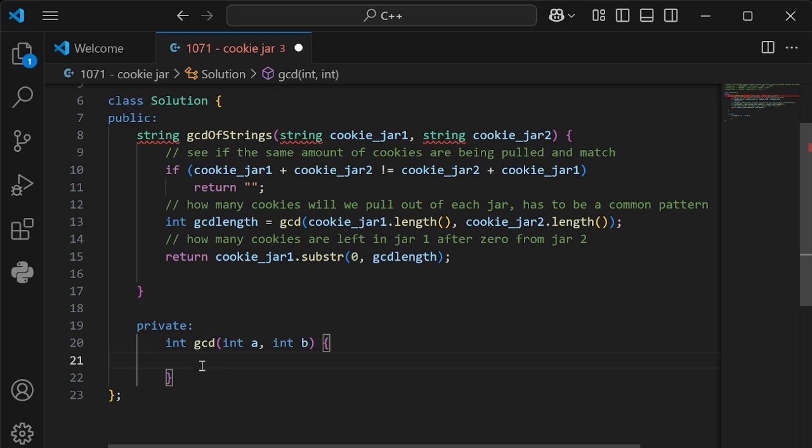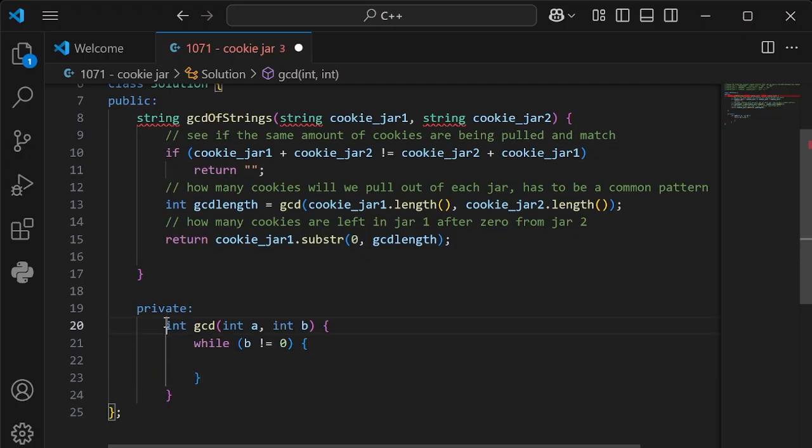So we want something that says, while jar B still has cookies, keep counting. And keep counting until jar B has 0. So while jar B, parentheses, B does not equal 0, keep going.